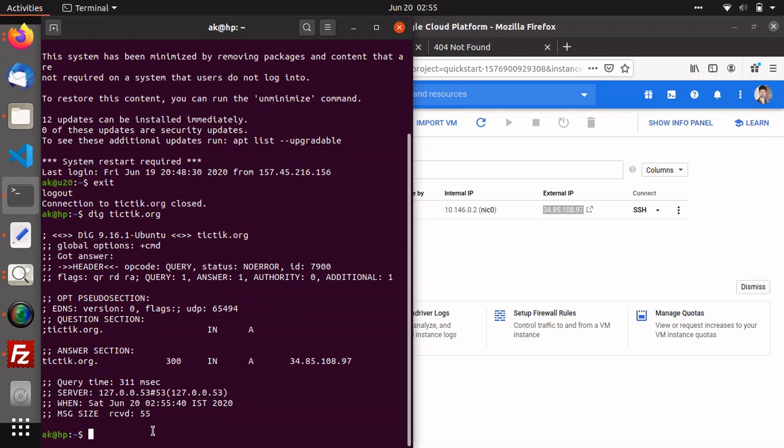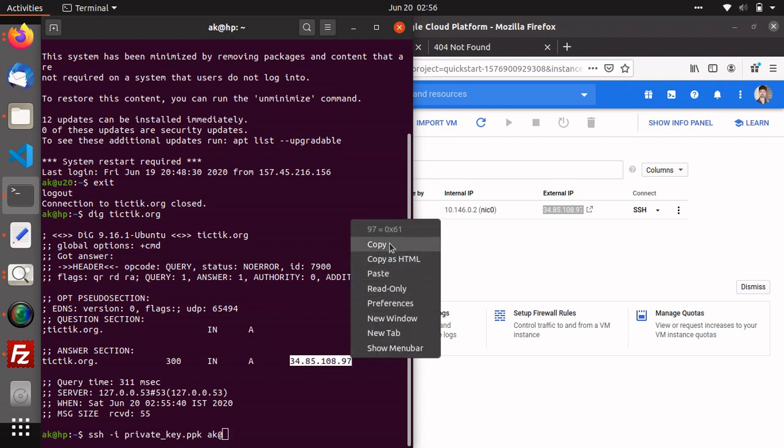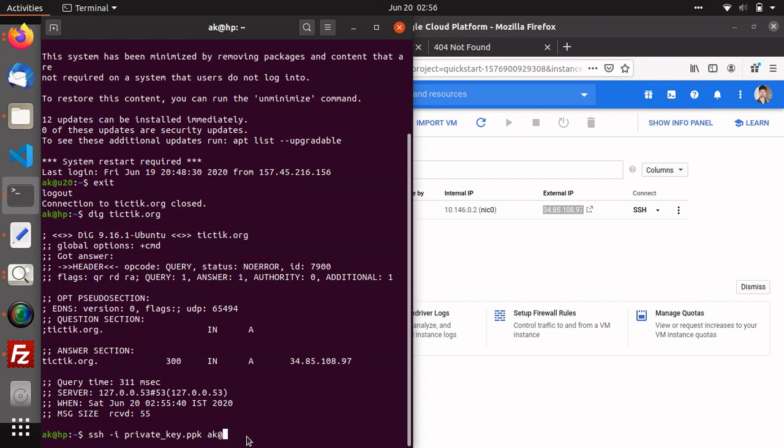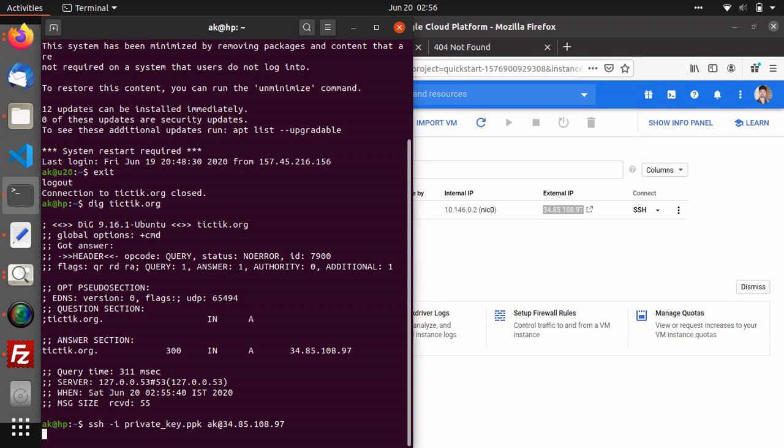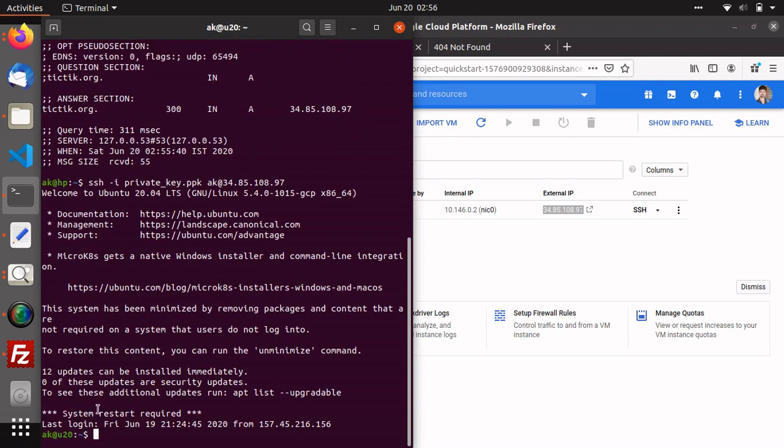So let's connect with the IP. ssh -i private key.ppk ak at, I'm copying my IP and pasting here, hit enter, and you can see that this also got connected, successfully got connected.